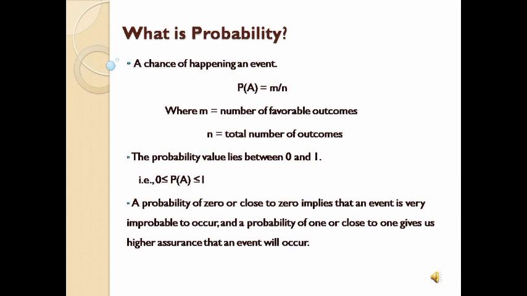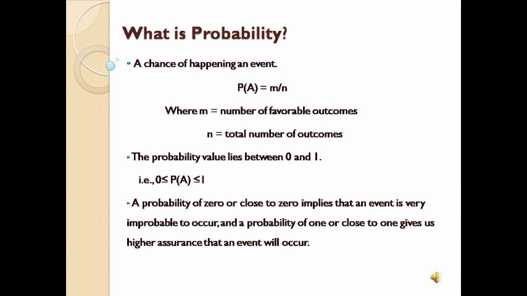From this, we can say that if the probability is equal to 0 or close to 0, it implies that an event is very improbable to occur. Or if the value of probability is 1 or close to 1, it gives us higher assurance that an event will occur. For example, if we take that the chance of winning is 0.2.